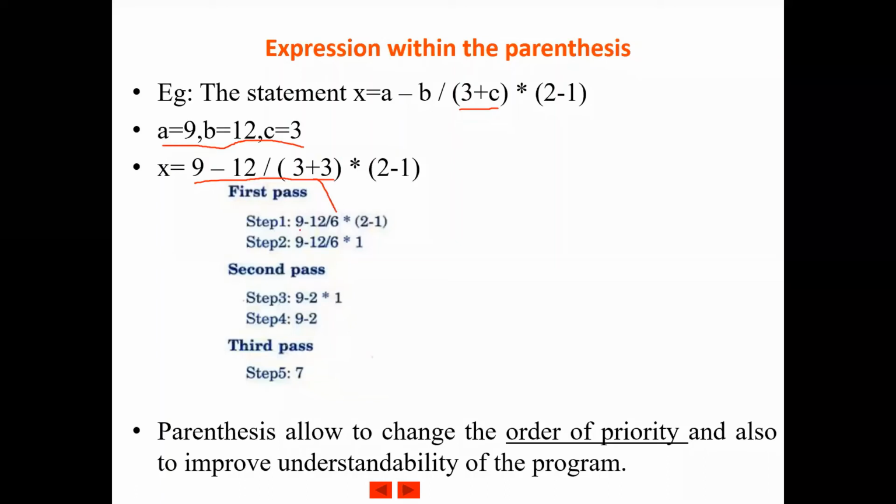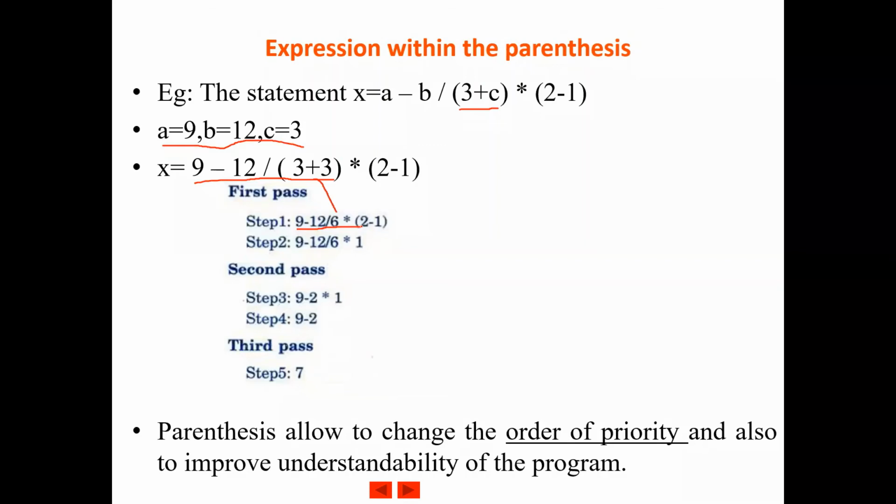So in the first pass, as a first step, we rewrite the expression solving the expression which is written in the first parenthesis. So 9 minus 12 by 6, then you write the remaining part of the expression multiplied by 2 minus 1. In step 2, what will happen? Again, when it starts from left to right, you may encounter a division, subtraction, division, but you know that parenthesis has more precedence, so it will move towards the parenthesis.